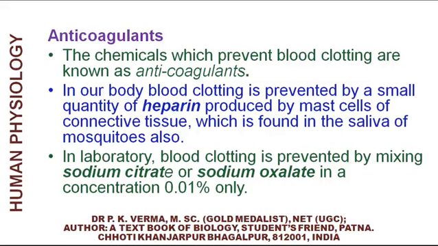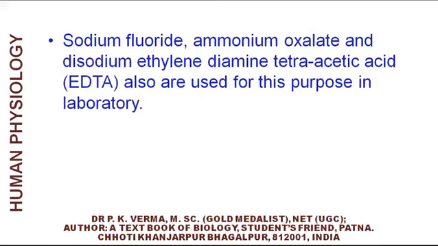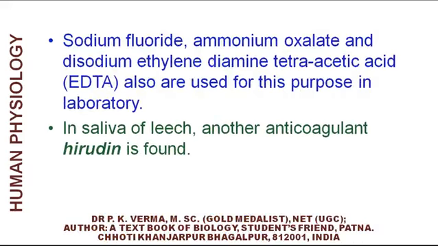In laboratory, blood clotting is prevented by mixing sodium citrate or sodium oxalate in a concentration of 0.01% only. Sodium fluoride, ammonium oxalate, and sodium ethylenediaminetetraacetic acid, that is EDTA, also are used for this purpose in laboratory. In saliva of leech, another anticoagulant, hirudin, is found.